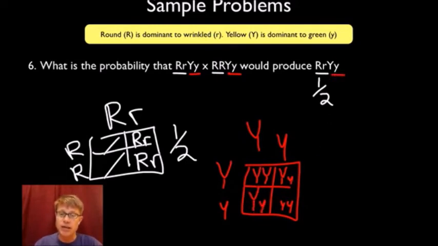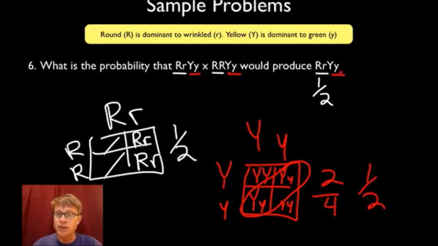Big Y, little y. Well, it's a 2 in 4, or a 1 in 2 probability. Okay, so now instead of doing this huge unwieldy 4 by 4 Punnett square, what I've done is I've almost got that. Because the odds of getting this are 1 in 2, the odds of getting this are 1 in 2. So what are the odds of getting both of those?